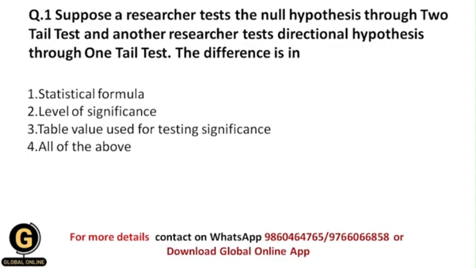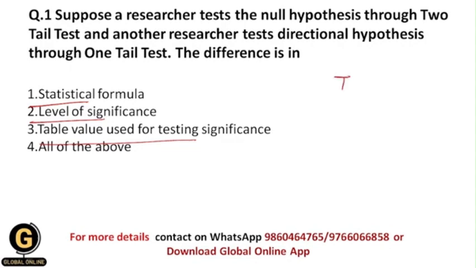And that's why there are lots of differences in the testing part of a two-tailed test and a one-tailed test. Those are differences in statistical formula, because these are two different tests, so we need to use different statistical formulas. Again, the level of significance is different, and the table value that we use for testing significance is different. We all know what the table value is.